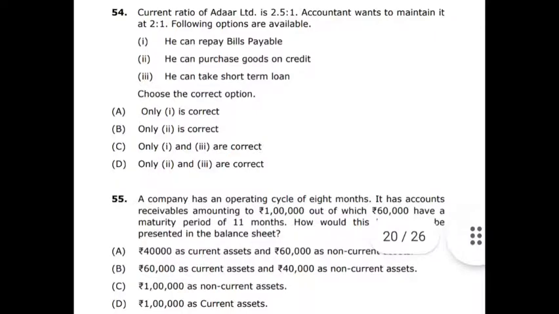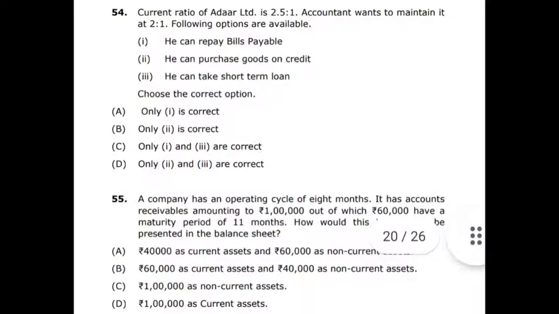That means if he purchases goods for 50,000 rupees, the stock will be increased. Formerly it was 2.5 lakhs. Now with 50,000 more, it will come around 3 lakhs. But at the same time, the creditors are also increasing. So 1 lakh to 1,50,000 rupees. So 3 lakhs is to 1.5 lakhs. That means 2:1. It will be correct. Option 2 is correct. And then option C, he can take a short-term loan.